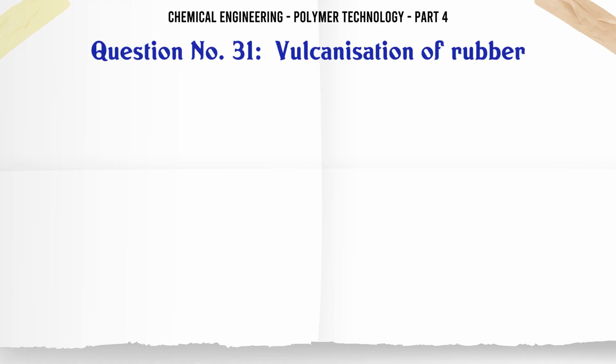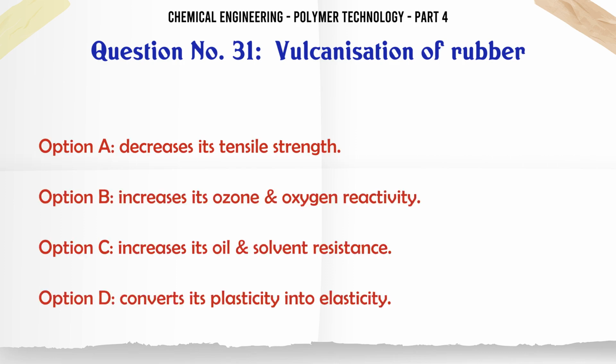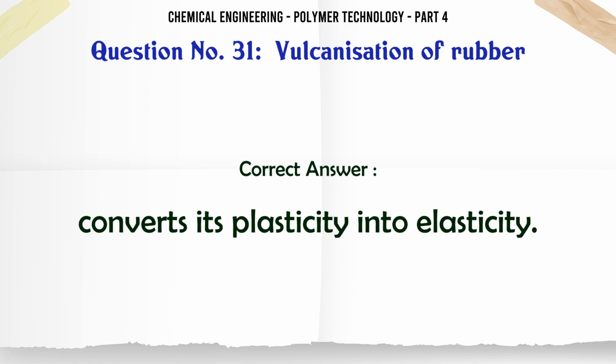Vulcanization of rubber A. decreases its tensile strength, B. increases its ozone-oxygen reactivity, C. increases its oil-solvent resistance, D. converts its plasticity into elasticity. The correct answer is converts its plasticity into elasticity.